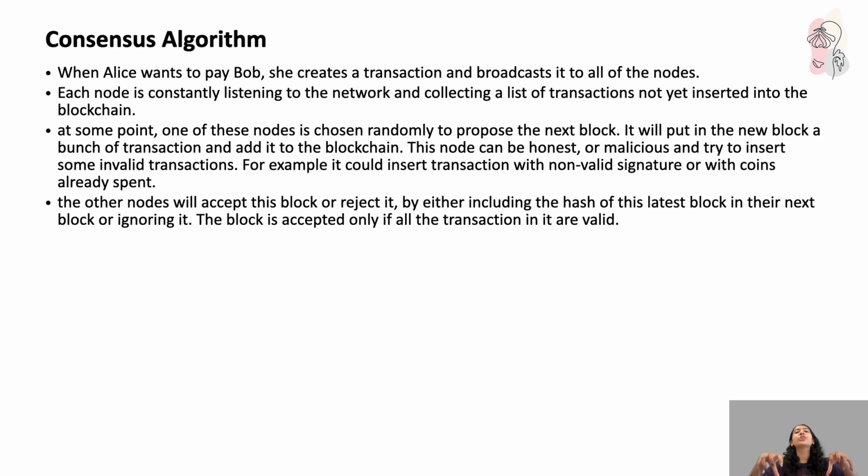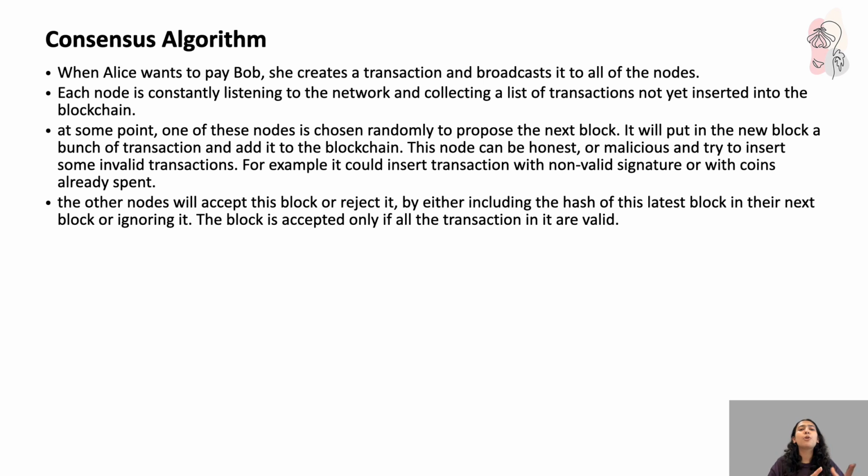Because they are again going to be on standby to gather the transactions that are happening. So if they think this block proposed by this particular node is actually honest, they're going to take the hash of this block and keep it in their upcoming block, because they can be chosen as the block proposer next time. But if they think the block that this node has proposed is actually invalid, they can just ignore it.